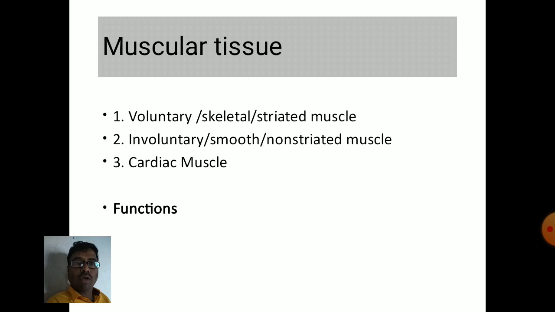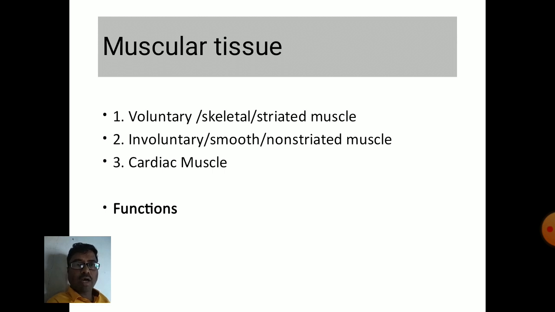Involuntary muscle is responsible for the involuntary movement of the body. It is also called smooth muscle or non-striated muscle because in this tissue the striations are absent. Third one is the cardiac muscle. The cardiac muscle is present around the heart.